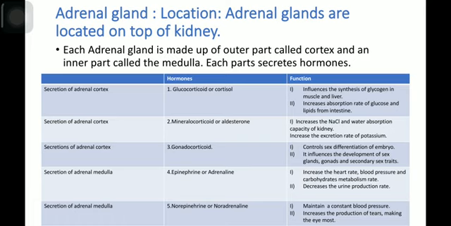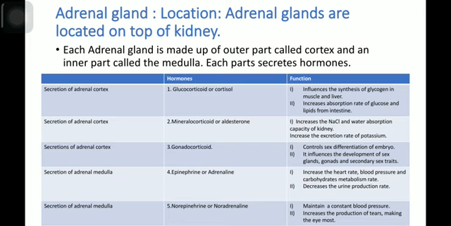Mineralocorticoid or aldosterone increases the sodium chloride and water absorption capability of kidney. It also increases the excretion of the potassium. And gonadocorticoid controls sex differentiation of the embryo. Gonadocorticoid also influences the development of the sex gland, gonads and secondary sex tract.